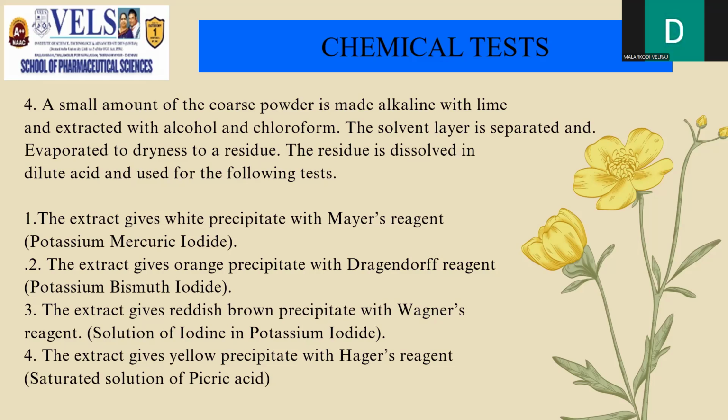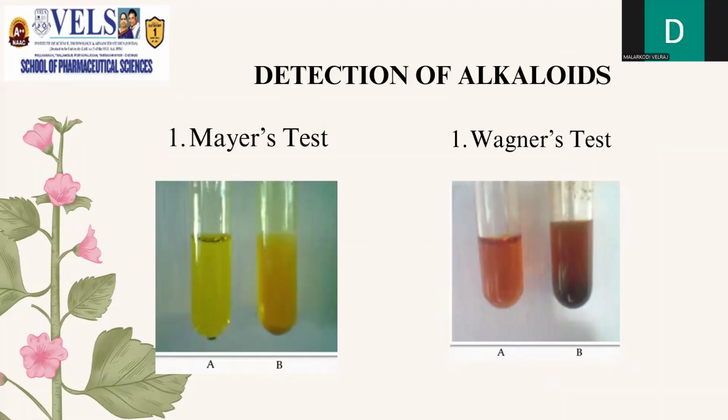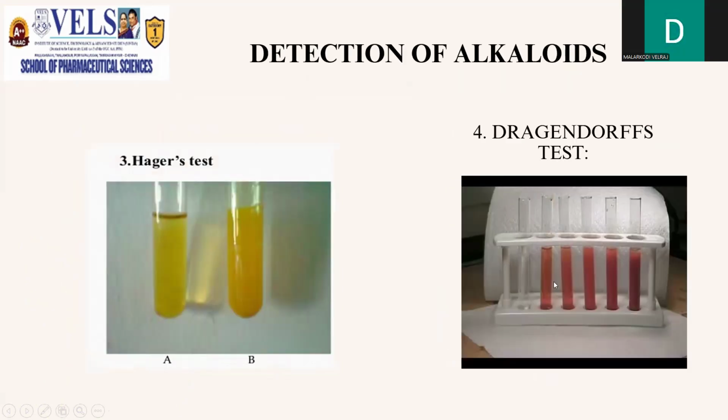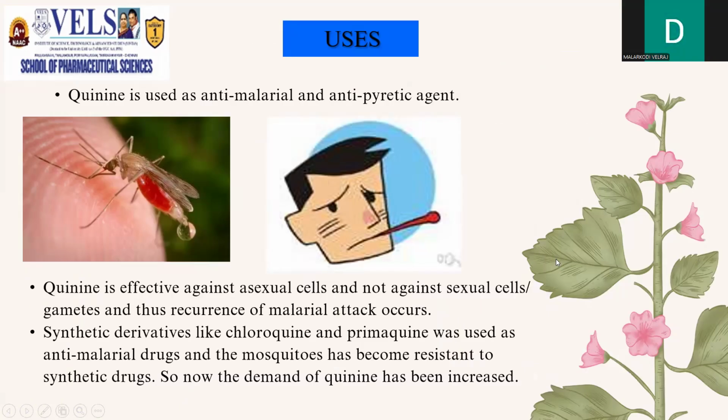Among all the tests, Mayer's reagent is considered to be the confirmatory test for alkaloids. These are the color changes. The color first produced in Mayer's test is yellow. In Wagner's, it will be reddish brown in color. Next is Hager's test, where a yellow precipitate is produced, and in Dragendorff's, a reddish brown color is produced.